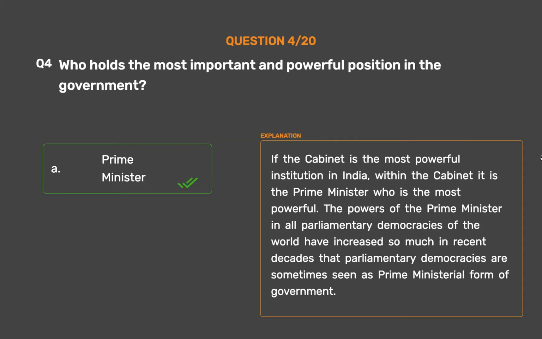Prime Minister. If the cabinet is the most powerful institution in India, within the cabinet it is the Prime Minister who is the most powerful. The powers of the Prime Minister in all parliamentary democracies of the world have increased so much in recent decades that parliamentary democracies are sometimes seen as prime ministerial form of government.